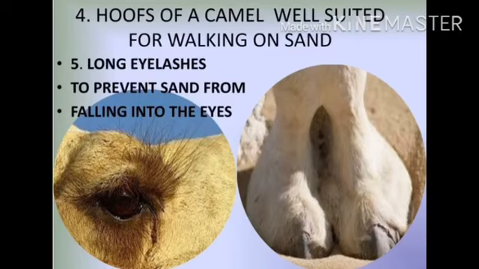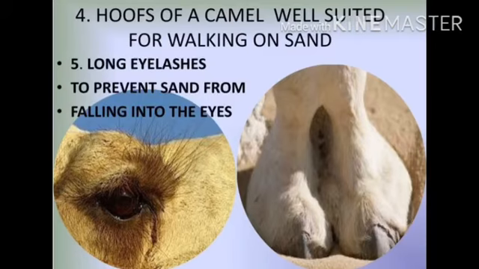Its limbs contain large pads which help it to move on hot and slippery sand. The hump of the camel is a reservoir of food in the form of fat. It drinks a large quantity of water.